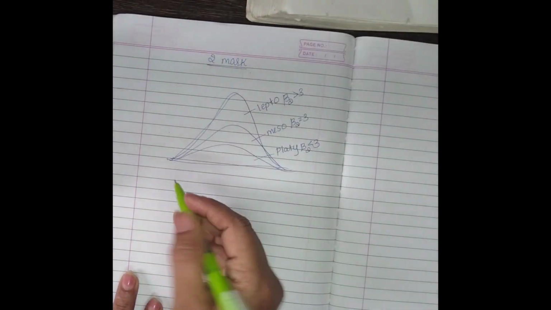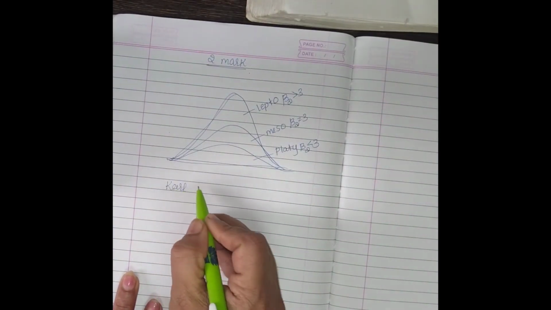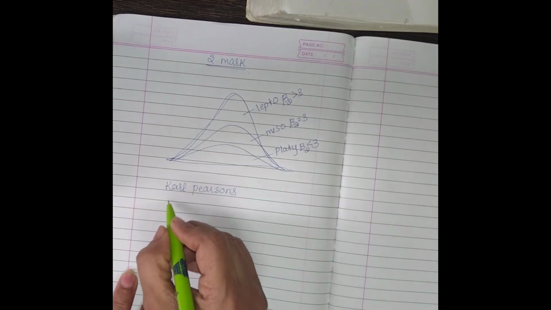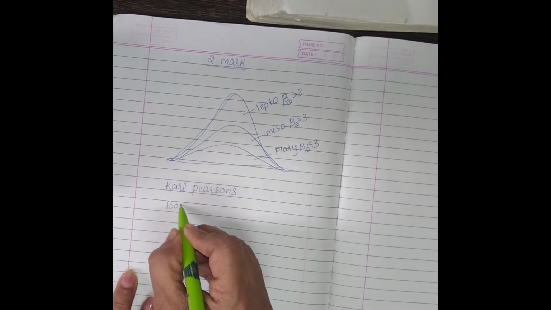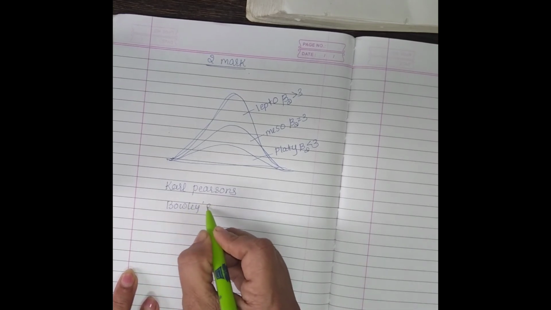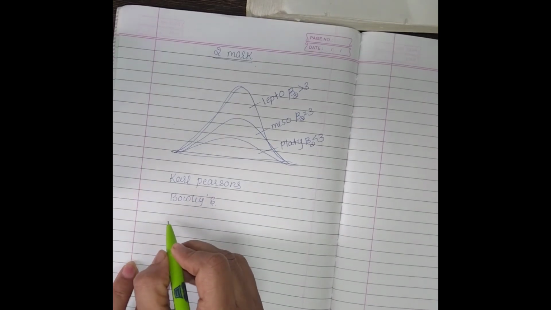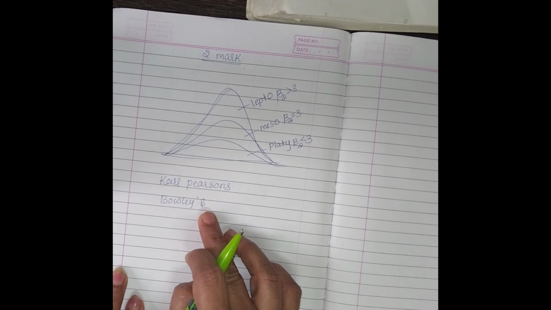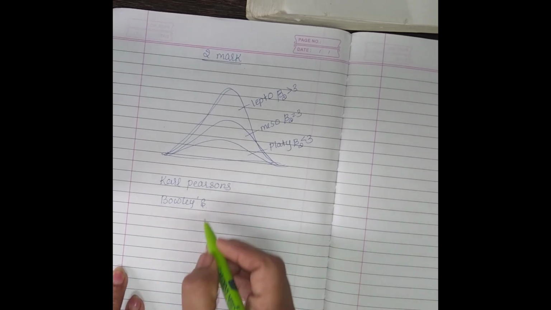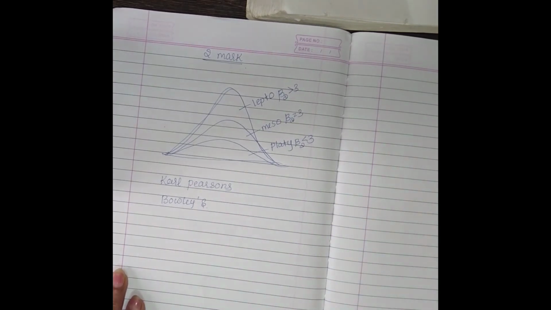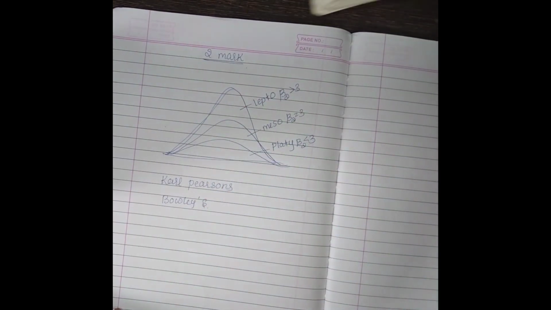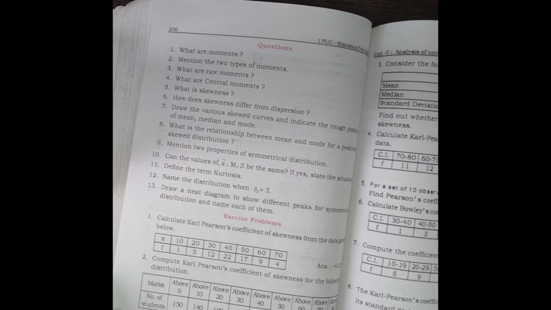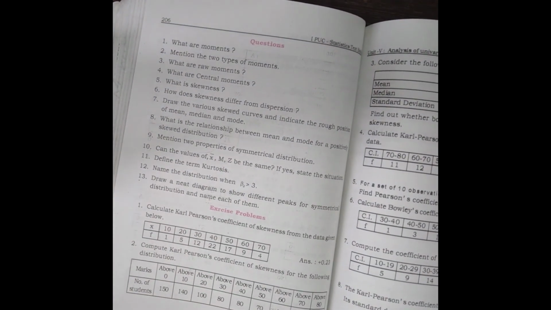Skewness: Karl Pearson and Bowley's coefficient of skewness. Then 5 marks, 2 marks and 10 marks questions also come. This kurtosis also. Okay, then you solve these exercise sums. If you are not getting them, just put a message to me.